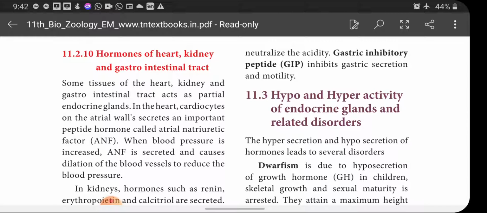Because of the dilation, the volume inside the blood vessels increases, and automatically the blood flow becomes normal and the blood pressure also becomes normal.